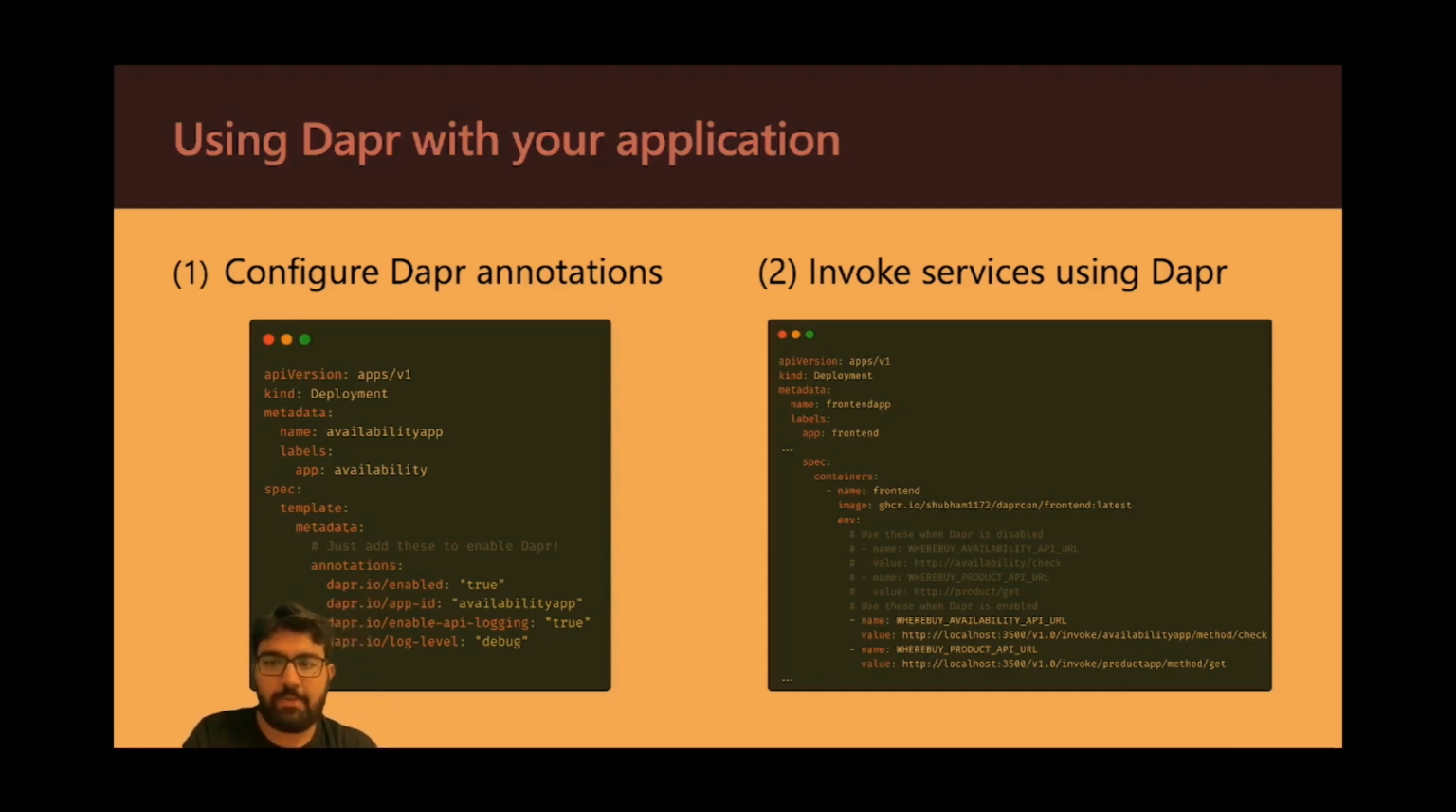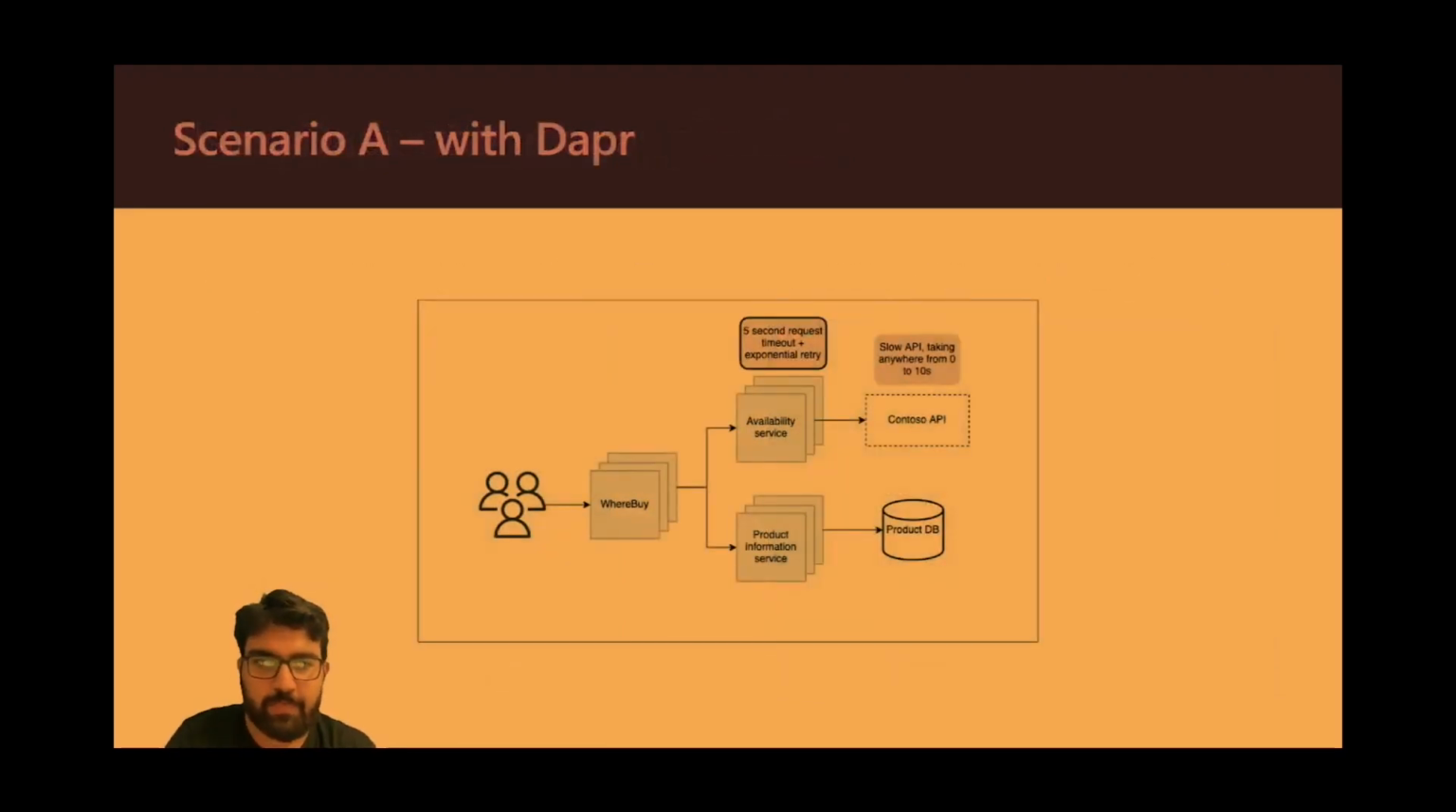GitHub. I'll post a link in the references that you can use to go ahead and check for yourself. In fact, there are two branches called with Dapr and without Dapr, and it's really easy to switch, and you can look at that. So let's re-explore some of the scenarios that we saw earlier, and this is the first one. In this case, the Contoso API was really slow. Now we had a timeout earlier, but what happens if we add an exponential retry in the availability service?